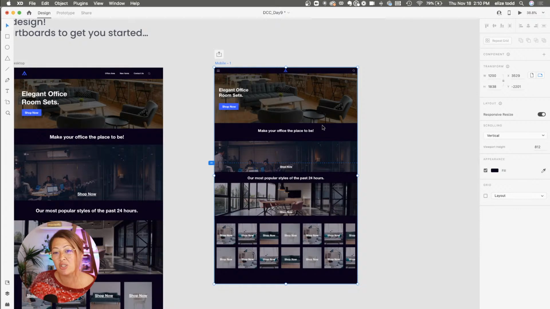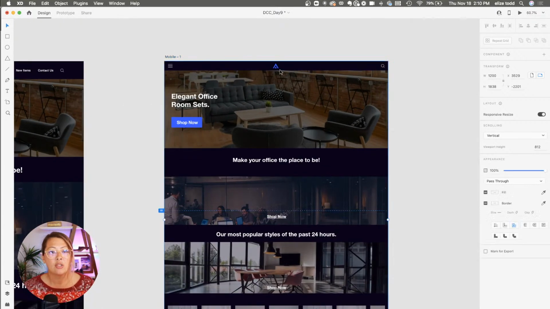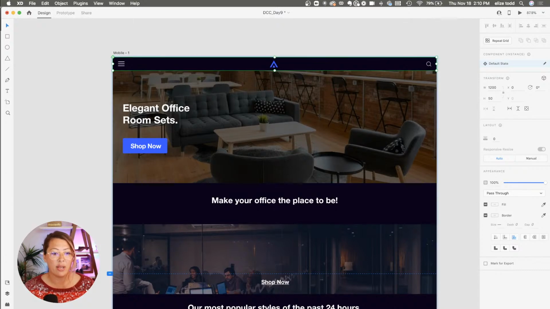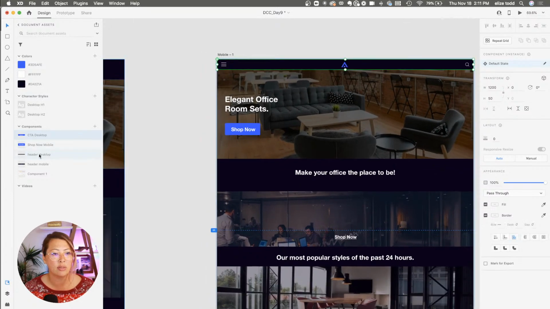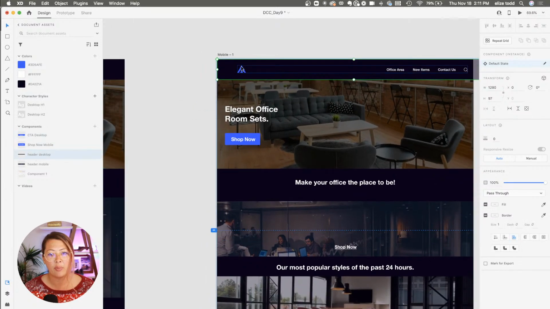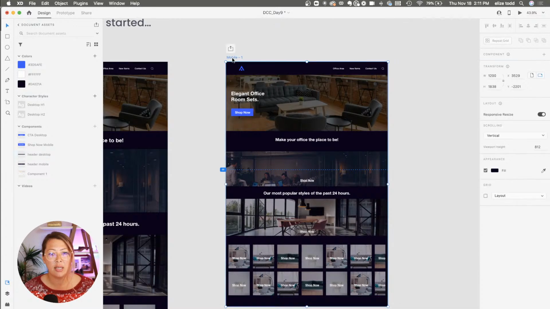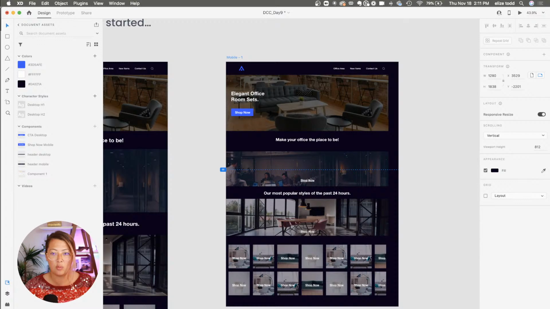But there are additional things you can do to make this experience even better. I've made this a component. If you don't know what a component is, I'm going to cover it in just a second. Basically, I'm able to replace components. If I drag and drop that component in, ooh, that's not the one. If I drag and drop this component, you can see that it replaces. Oops, I did not make this the right size. I want to make this 1280. There we go.